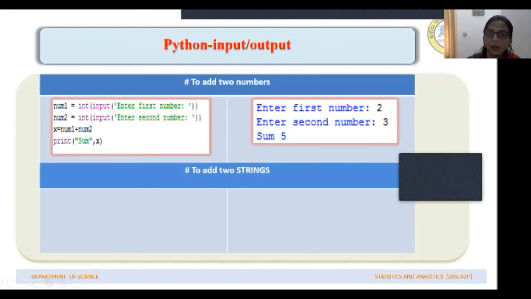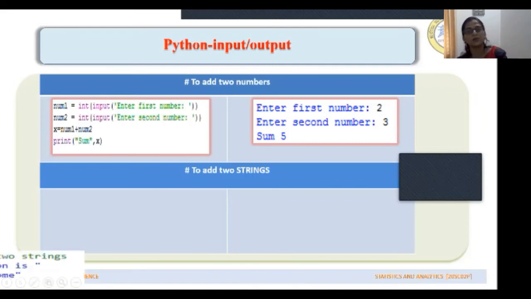The computer will prompt the user to enter the first number. The user will enter one number. Then after entering the first number, the computer will prompt the user to enter the second number. He enters the second number. After he enters both the numbers, the computer calculates the sum and displays this.